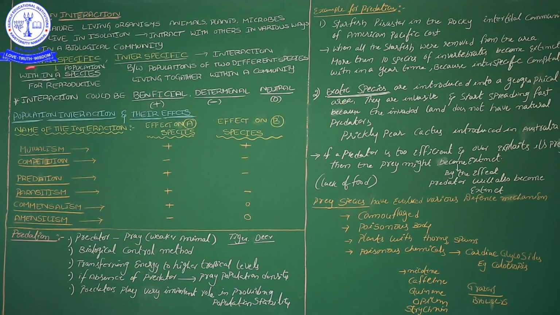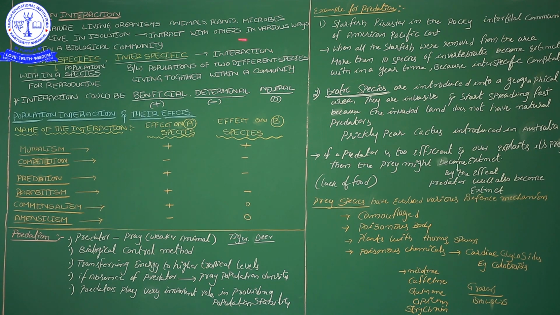First, we want to know the definition of population interaction. In nature, living organisms, that is animals, plants and microbes, cannot live in isolation. A single organism cannot live alone. They must interact with others in various ways. Different interactions are there, and in the coming explanation we will learn about them.